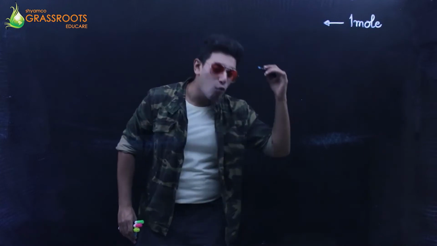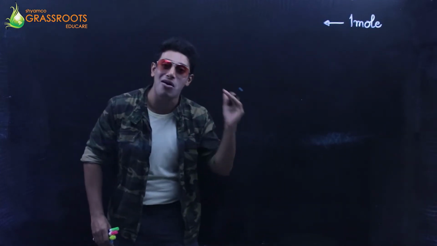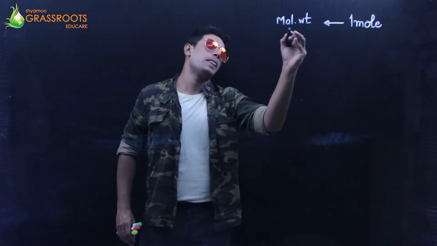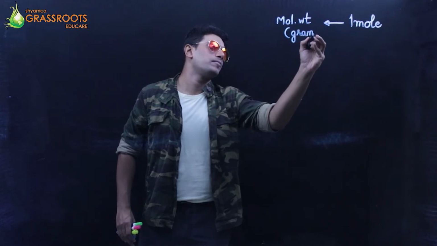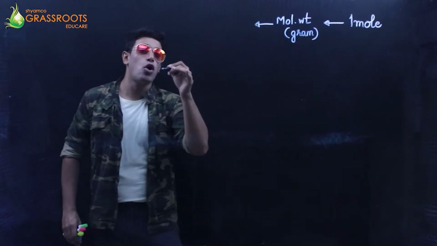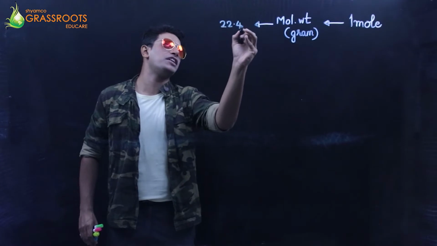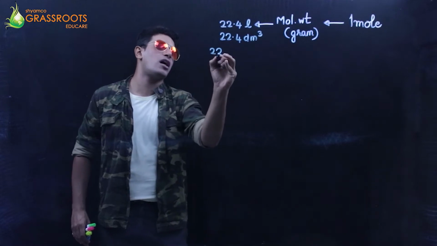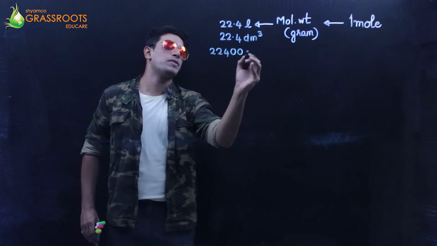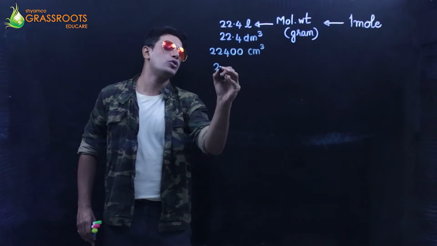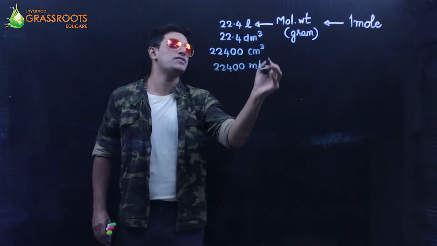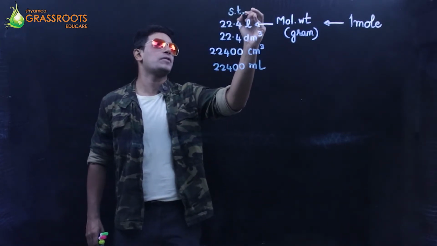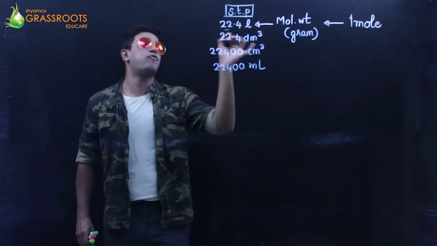So always remember, 1 mole of any substance on this earth weighs its molecular weight. It is measured in grams. It occupies the volume of 22.4 liters or 22.4 decimeter cube, or you can say 22400 centimeter cube or 22400 milliliters. These are different conversions. This is the volume at STP of any gas of 1 mole.